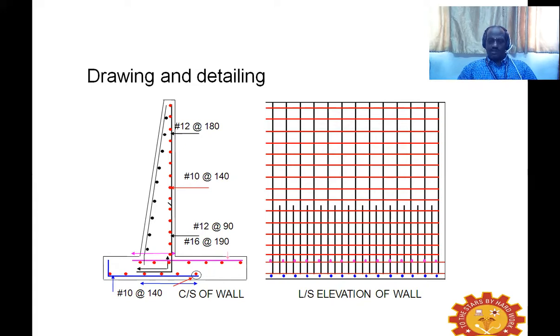Once this detailed drawing is given, the execution of this at the site is very, very easy, and a layman can easily complete the work by going through the drawing. He can easily execute the detailed reinforcement details.